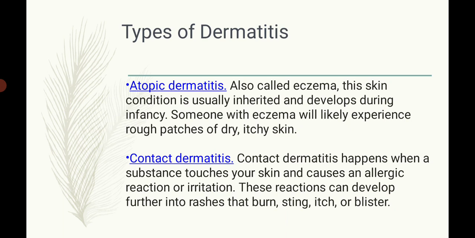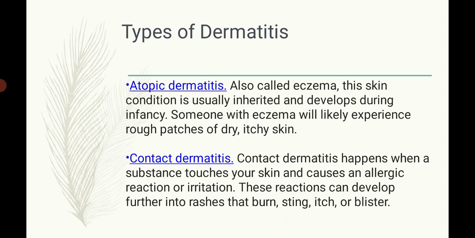There are different types of dermatitis. The first is atopic dermatitis. Atopic dermatitis is also called eczema. This skin condition is usually inherited and develops during infancy. Someone with eczema will likely experience rough patches of dry and itchy skin.